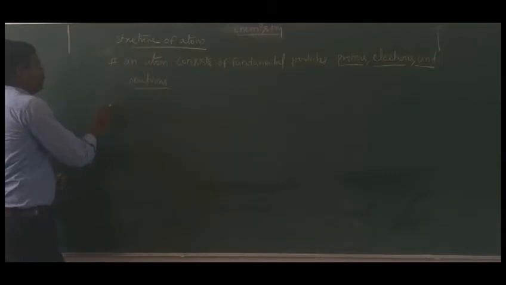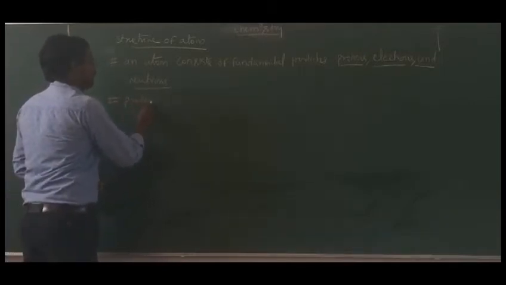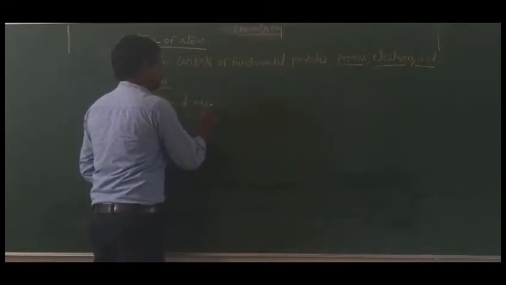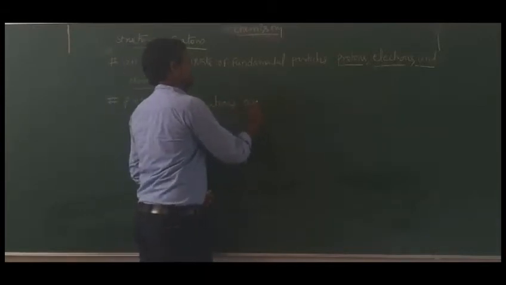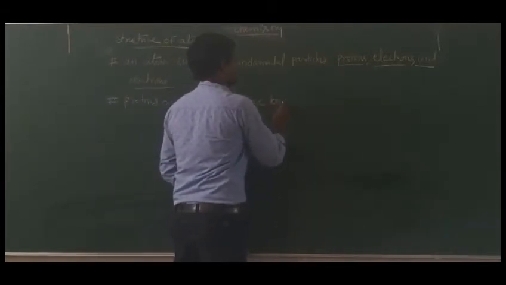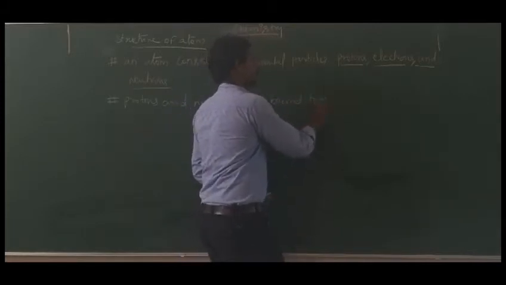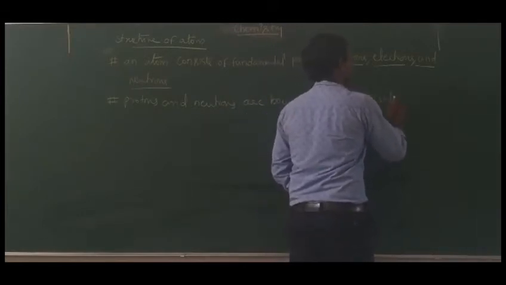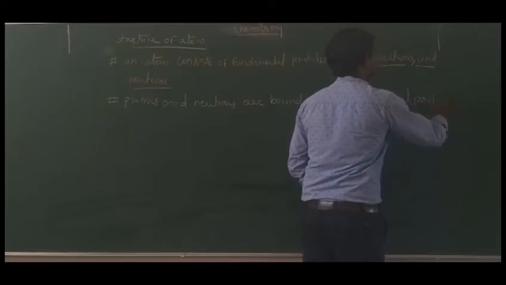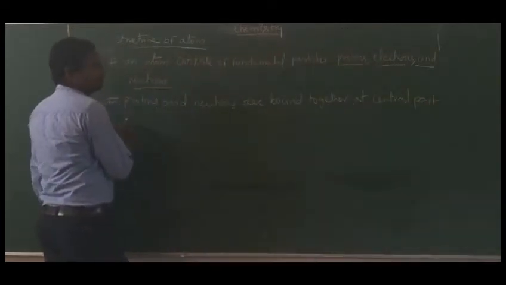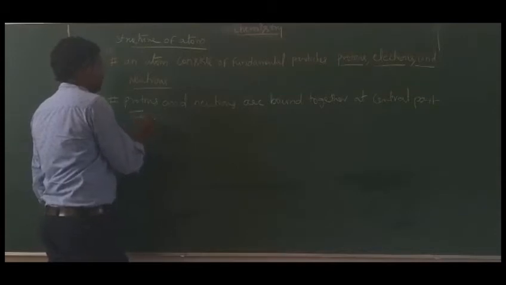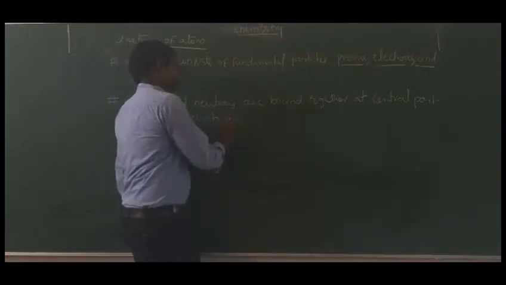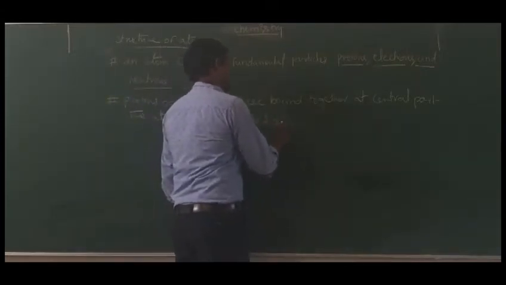Okay, that means these protons and neutrons are bound together at the central part of the atom, which is called the nucleus.